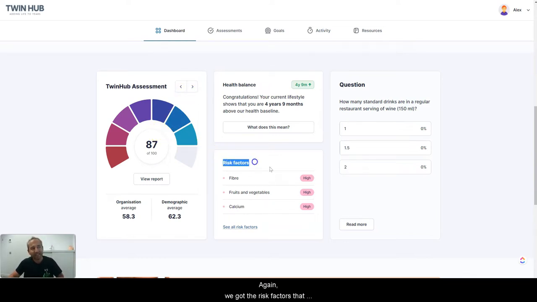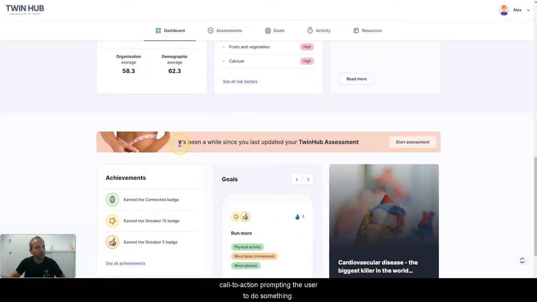Again, risk factors now a bit different because I'm using a different user now, and I got a different question here. All right, I can scroll down again, and we've got this nice call to action. Again, prompting the user to do something. This one in particular is to do again the 2.5 assessment and update the assessment and see how we're doing.